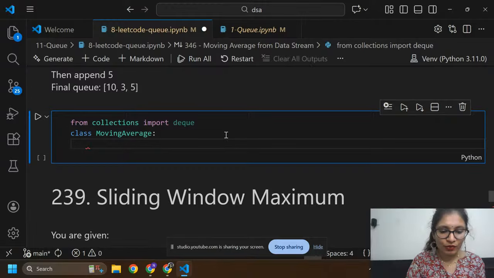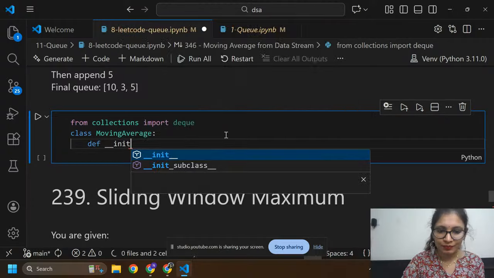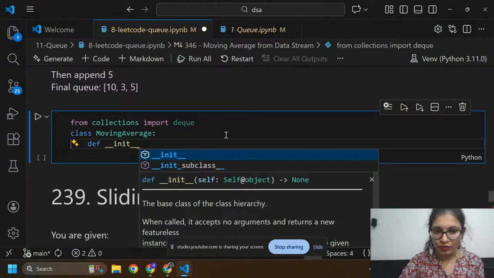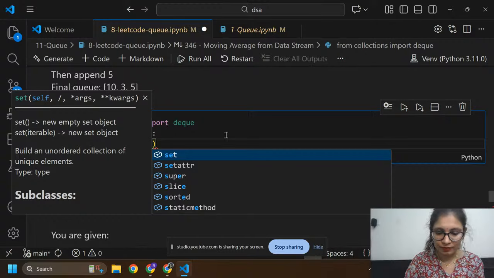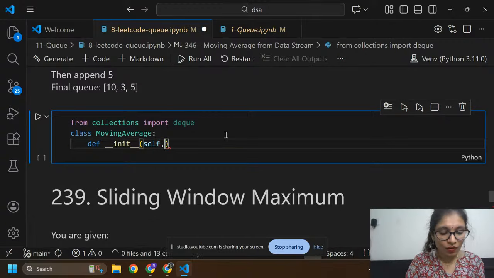Here I'm going to define the constructor, that is __init__, and pass self comma size. Size should be an integer.